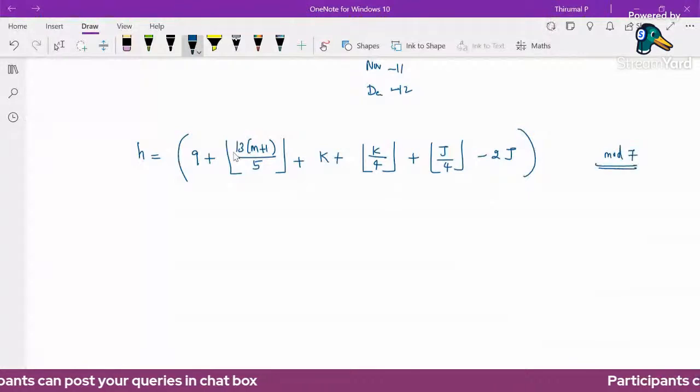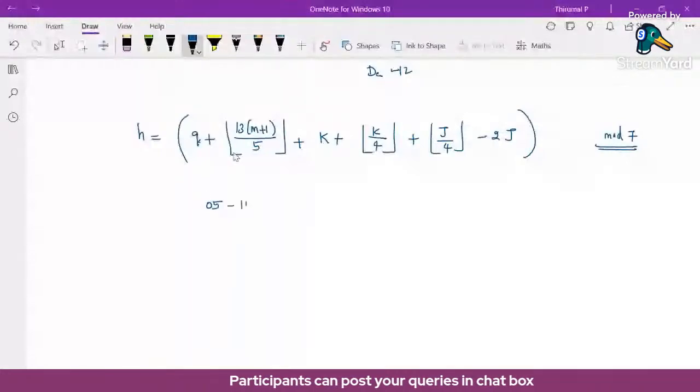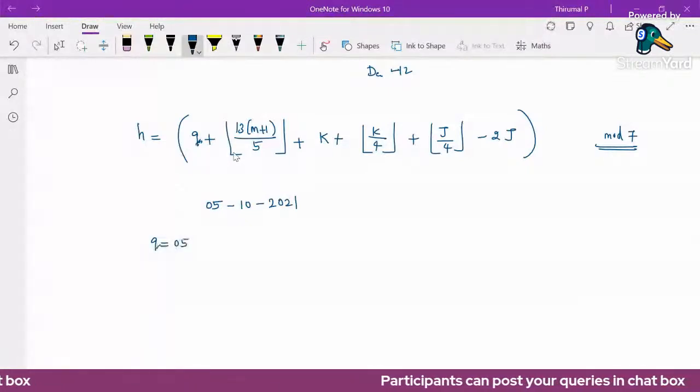That is modulo 7. Here q means the date, so now we'll check today. Today is 5-10-2021. So this q is today's date, and the q value is 5. Then 13 times m plus 1. Here m is the month value.